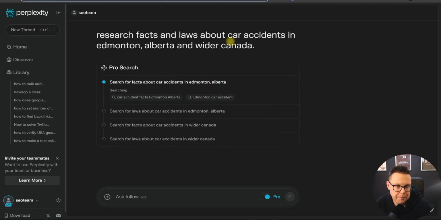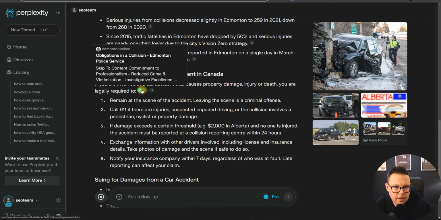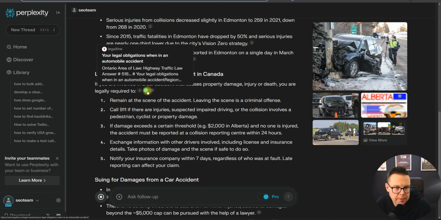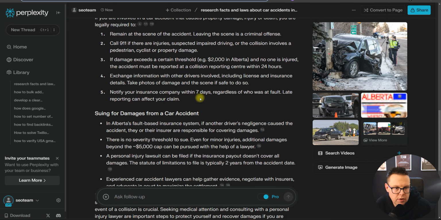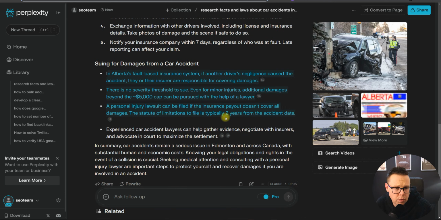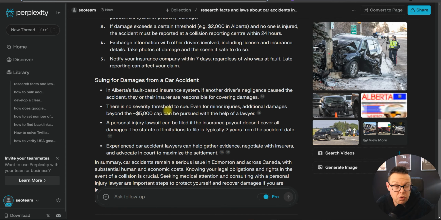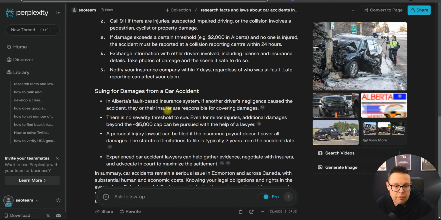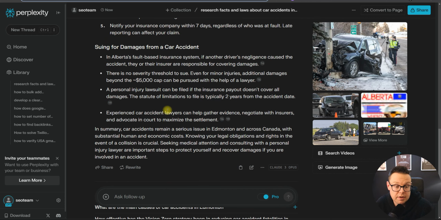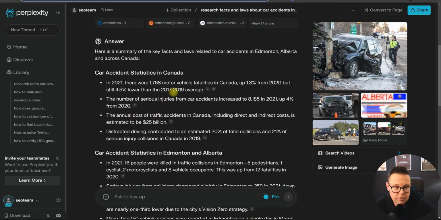The thing that I really like about Perplexity is that it does go to a lot of websites and get the resources. Like here, it looks like it's gone to the Edmonton police website and also Legal Line, which is most likely a law website. So it tells you here about the process, what to do in a car accident, and also then suing for damages. If this was a real article, I would also tell it to research how much people get paid on average in case of a successful car accident injury suit. But for the moment, we'll stick with these facts here.